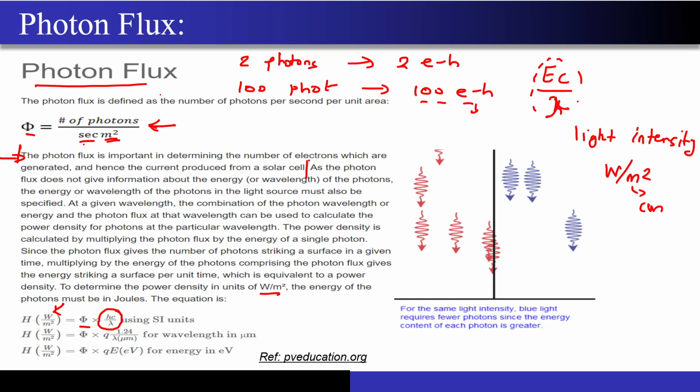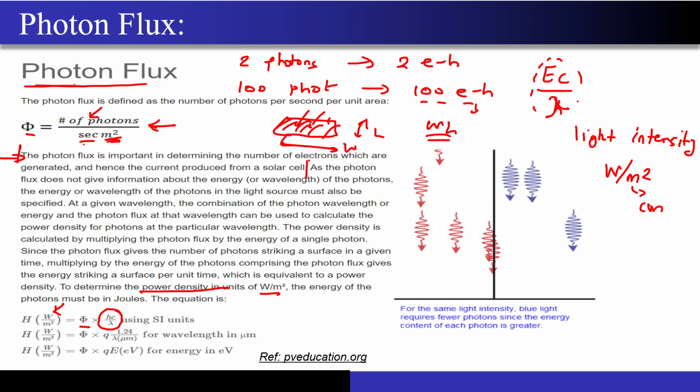Correct? Then we looked at the concept of photon flux. The photon flux is nothing but the number of photons that we are incident per unit time per unit area. Correct? So if I have this particular area of the semiconductor, let's say this is W and this is L, then in the area W into L, in 1 second, how many photons am I incident over this area? This is what is represented by the photon flux, and this is the number of photons. Now if you multiply this with the energy of each photon, you will get a power density. You will get the power density of the light that you are shining.